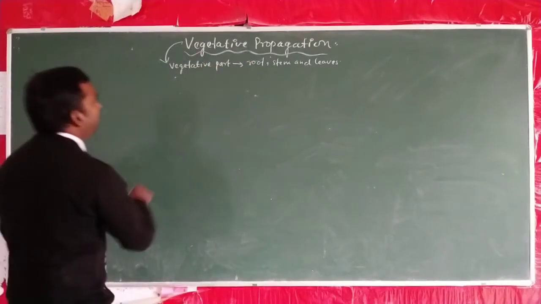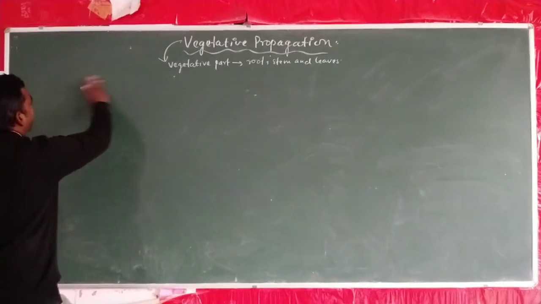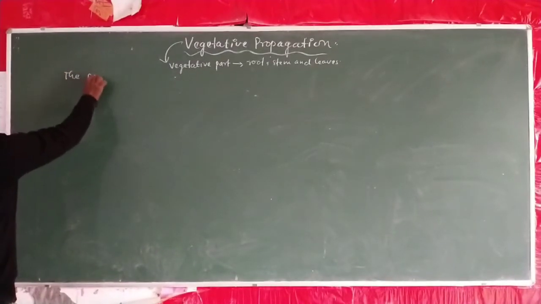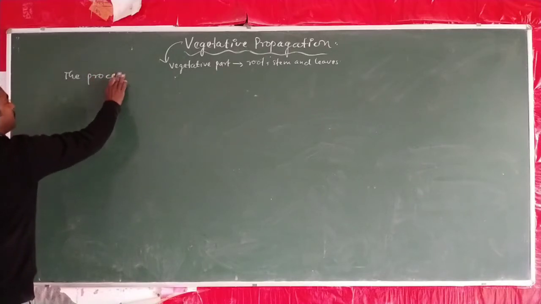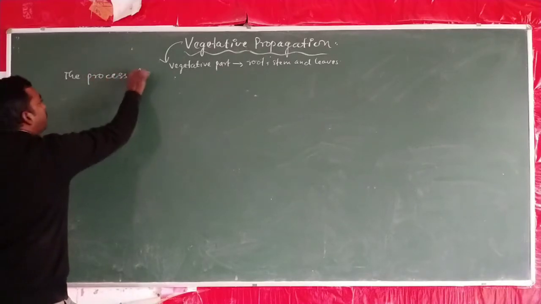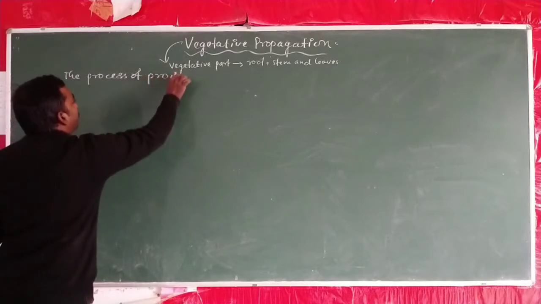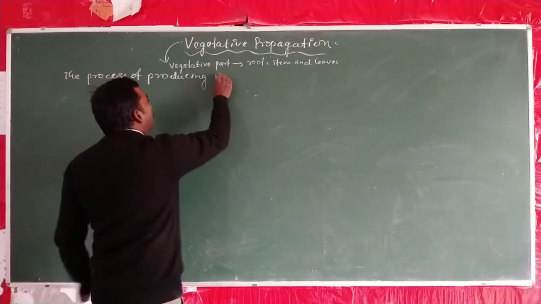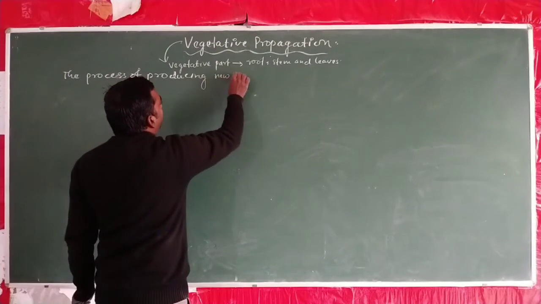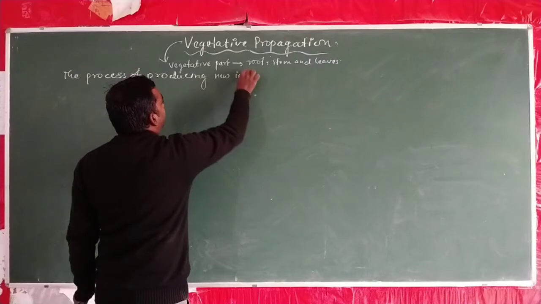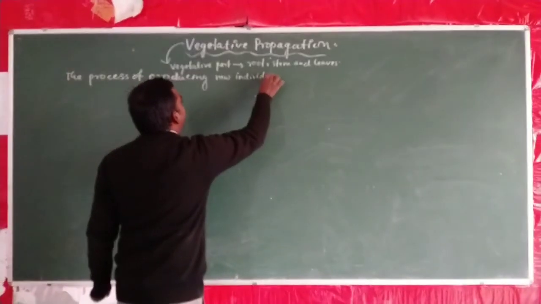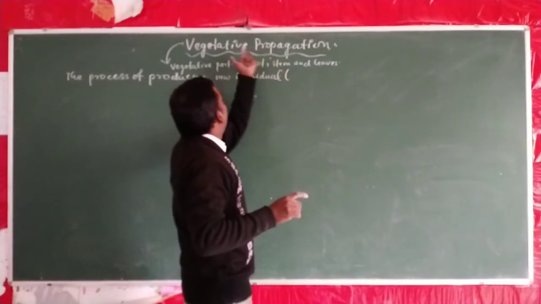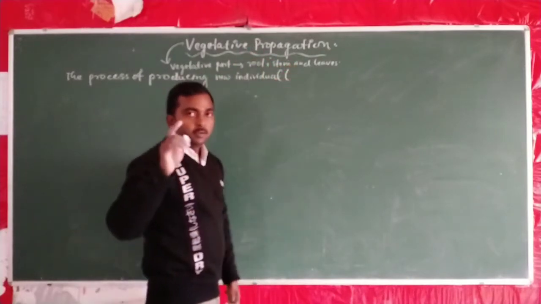It means we can define the vegetative propagation as the process of producing new individual, or we can say we observe vegetative propagation only in plants.